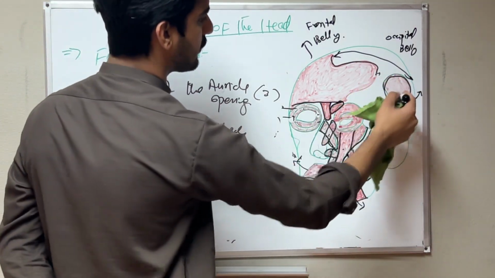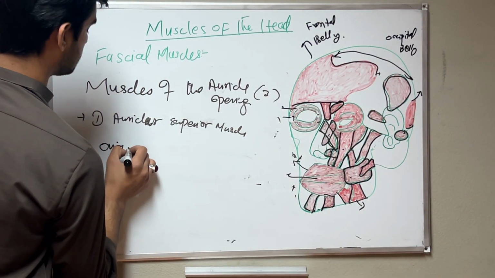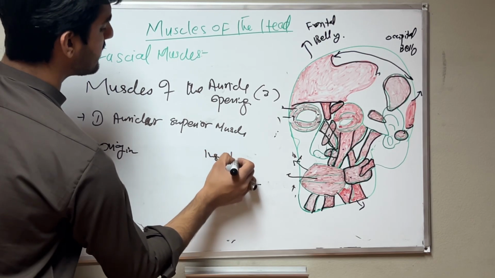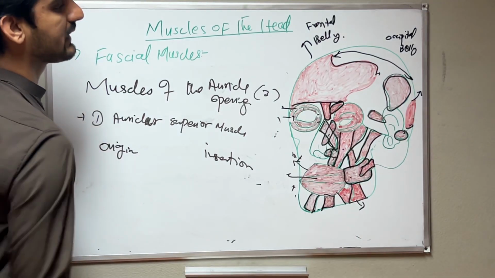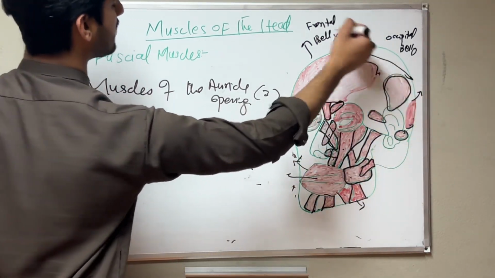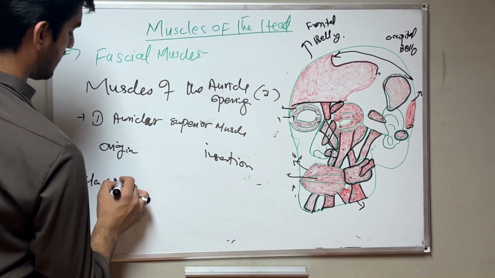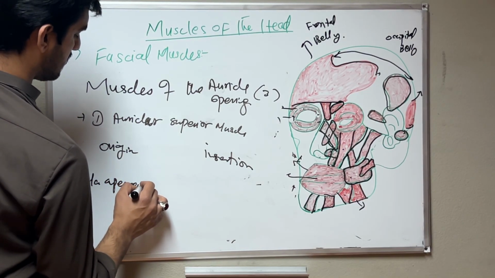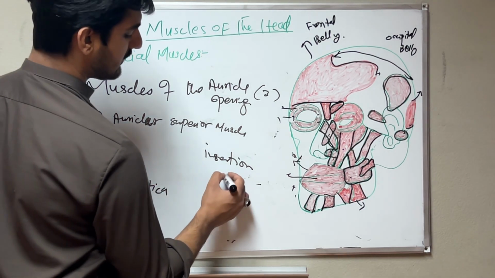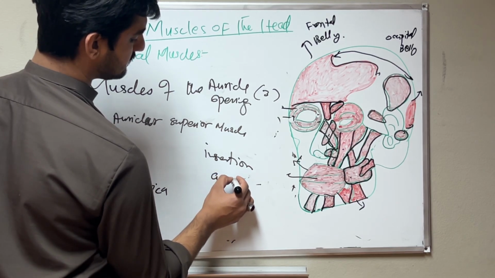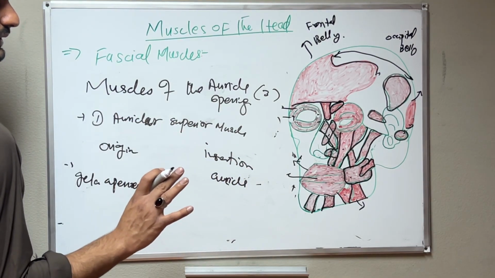Now first, the superior auricular muscle: origin and insertion. The insertion I already told is the same in all three muscles. The origin, if you remember, is the galea aponeurotica, which we discussed with the fronto-occipital muscle. The galea aponeurotica is the origination of this muscle, and it is inserted into the auricle.